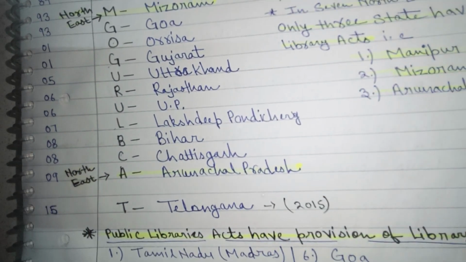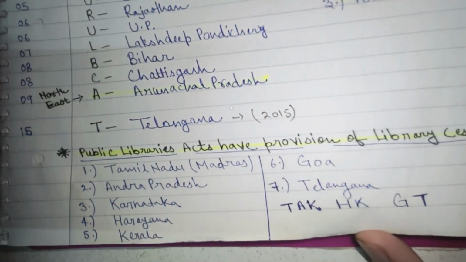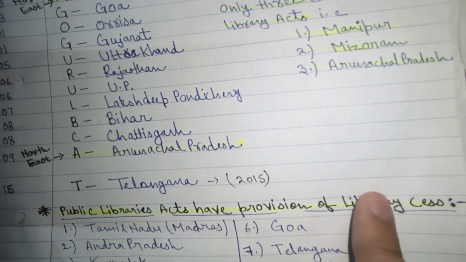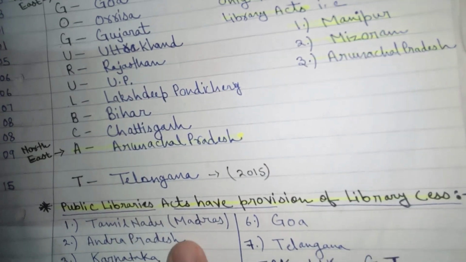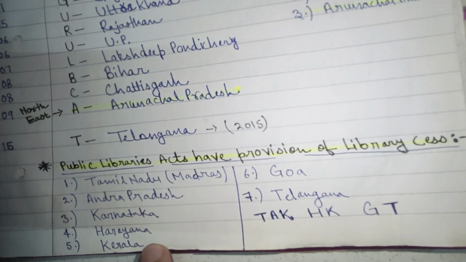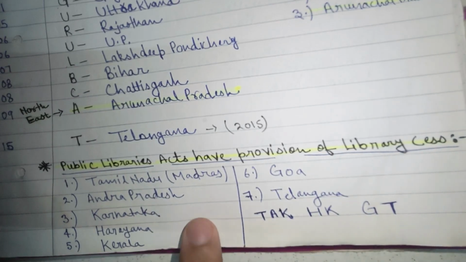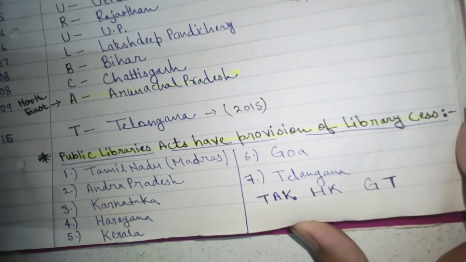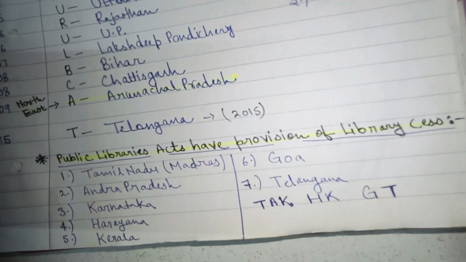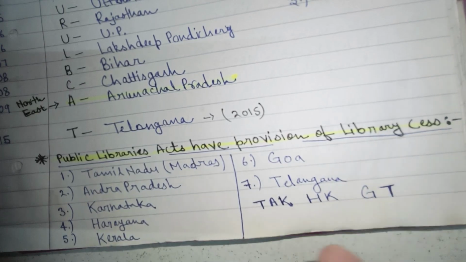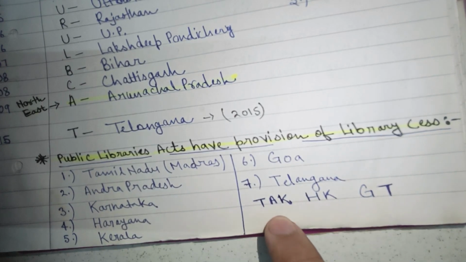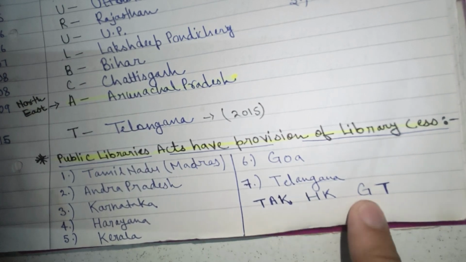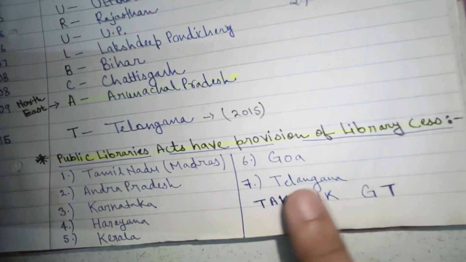Then we come to the Public Library Acts which have a provision of library cess. That is Tamil Nadu, Andhra Pradesh, Karnataka, Haryana, Kerala, Goa, and Telangana. There are a total of 7 states which have a provision of library cess. The short form is TAG, HAG, GT. T for Tamil Nadu, Madras; A for Andhra Pradesh, Hyderabad; Karnataka, Mysore; H for Haryana; K for Kerala; G for Goa; and T for Telangana. These are the 7 states which have a provision of library cess.